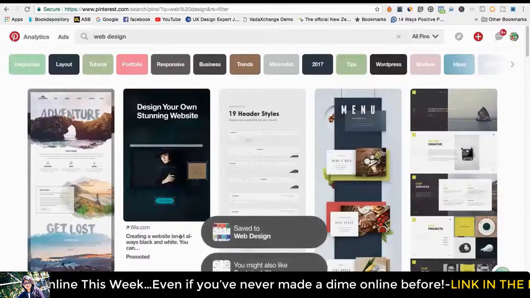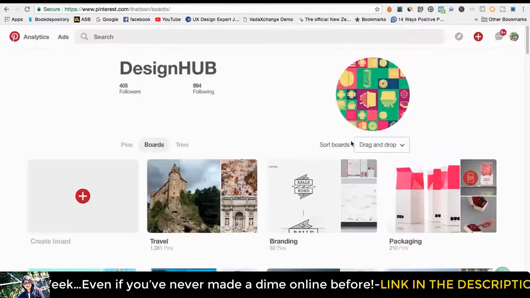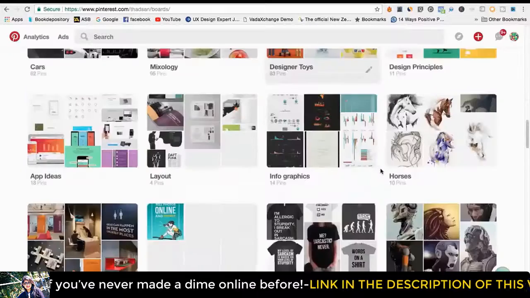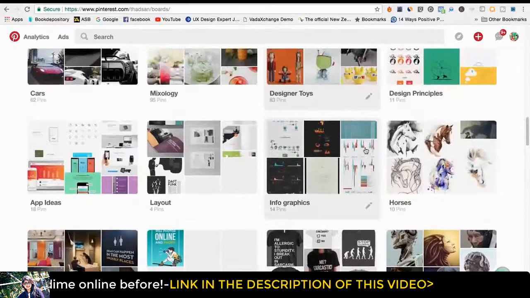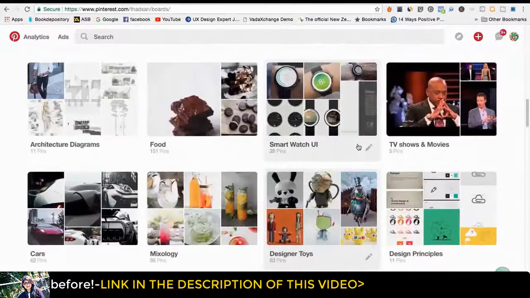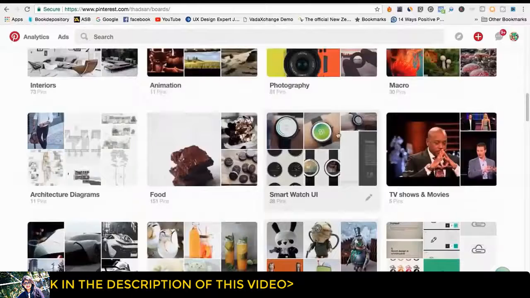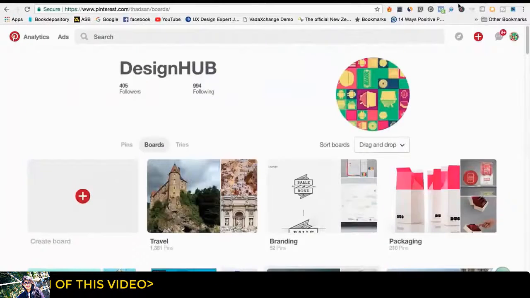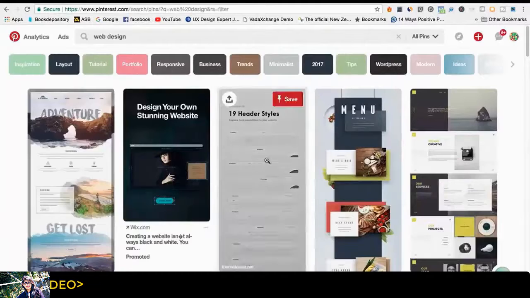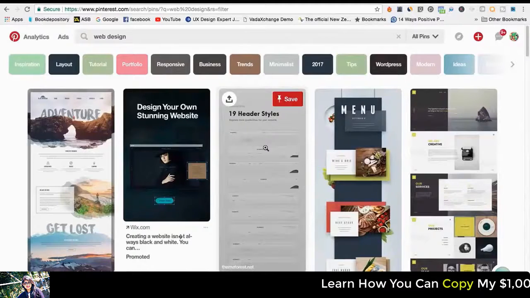On my web design board, if I keep scrolling down, I've got heaps here. I have to find my web design. Where is it? So don't let this scare you. You can actually do this really easily. It doesn't even matter, I'm just showing you this as an example. So what just happened is this pin is pinned into my web design board, and what you need to do is pin about 20 to 40 pins. You can do as many as you want, but 20 to 40 is ideal.